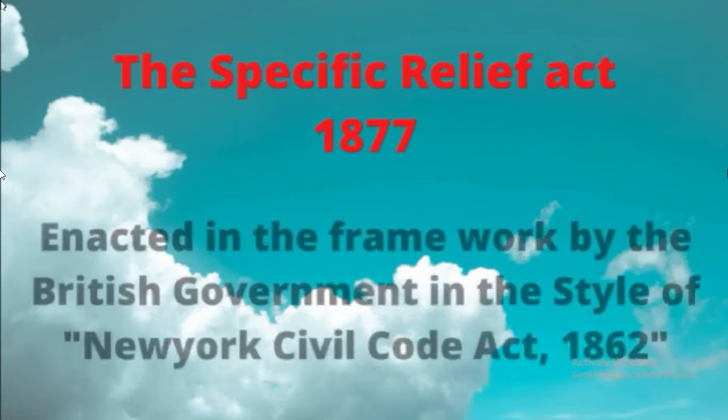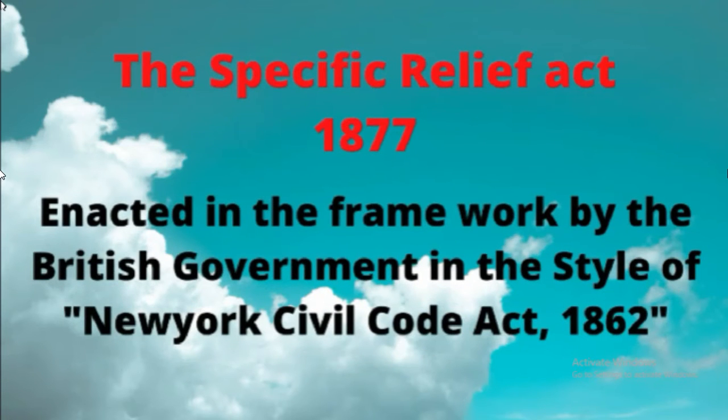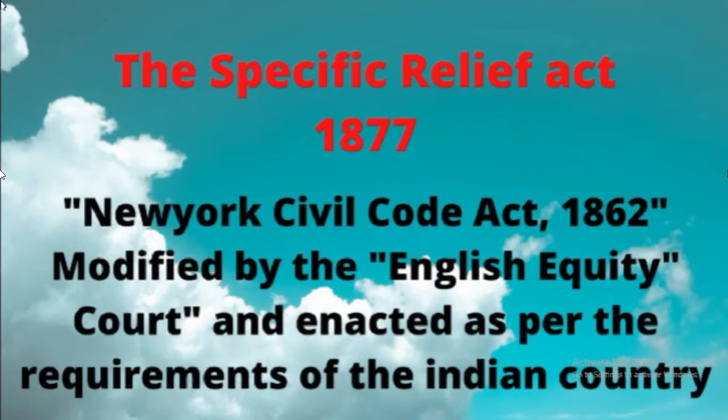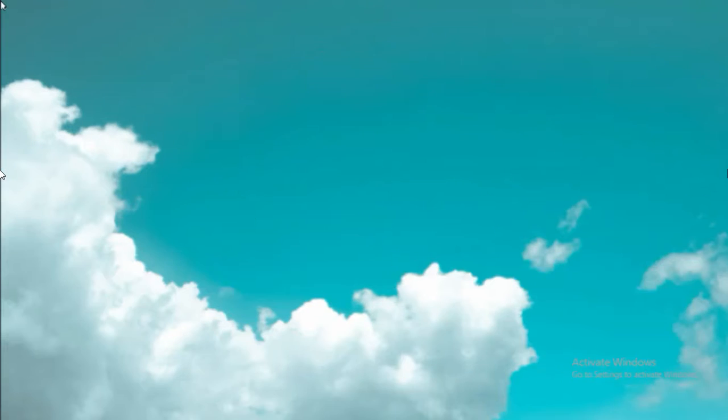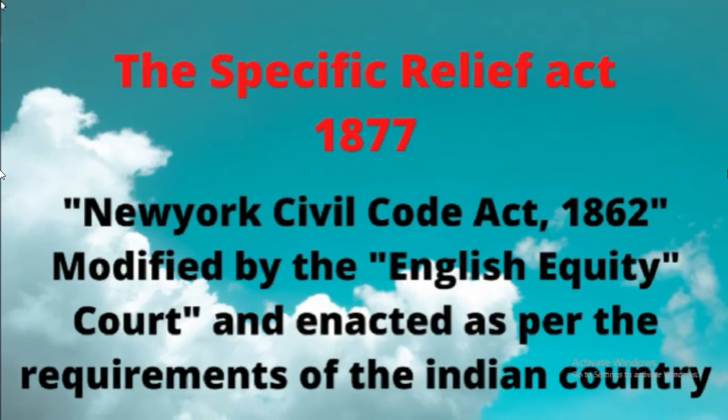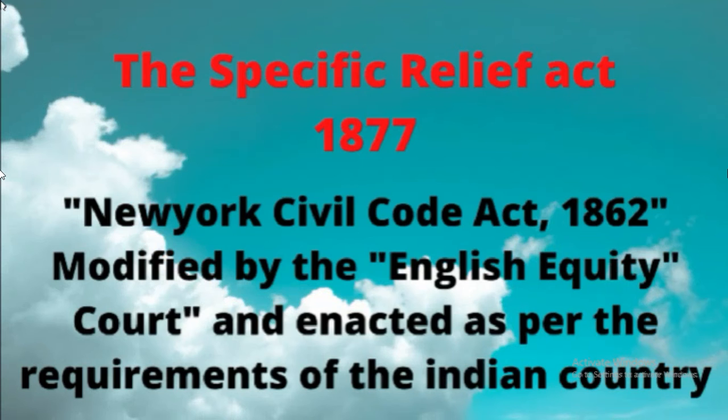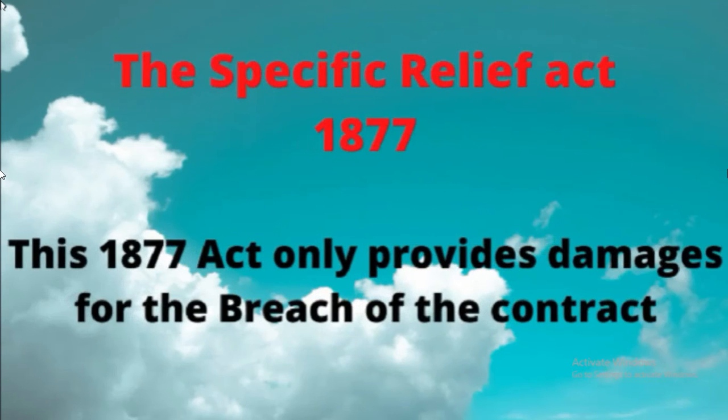The major problem in the Specific Relief Act 1877 is that the Act acted only as a declarative one. There was no active enforcement of things, and the court had fewer powers when compared to the 1963 Act. The affected person could only claim damages instead of active enforcement of things.